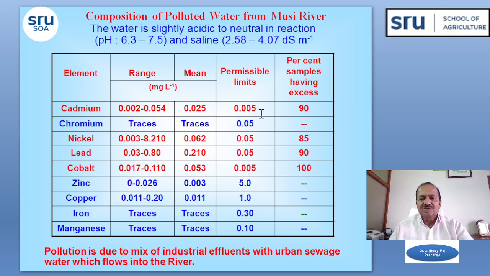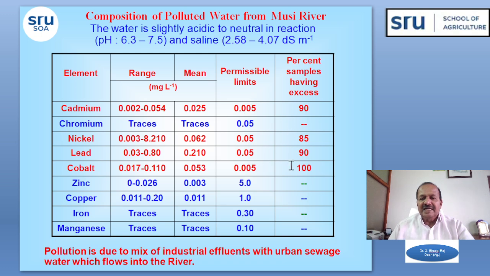These are the mean content and permissible limits. Actually, cadmium is supposed to be 0.005, chromium 0.05, nickel 0.05, lead 0.05, and cobalt 0.005. All these are in ppm units. So when we see the mean contents which we recorded in the water samples collected along the Musi River, you can see that mainly cadmium, nickel, lead, and cobalt were in excess quantities in the water when compared to the permissible limits.